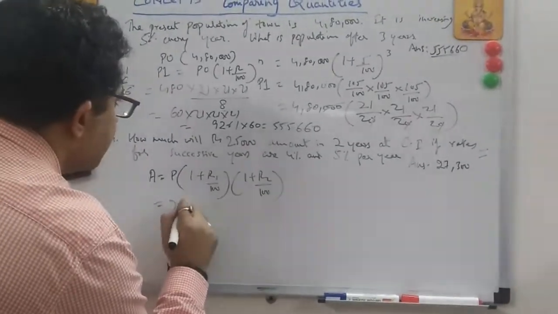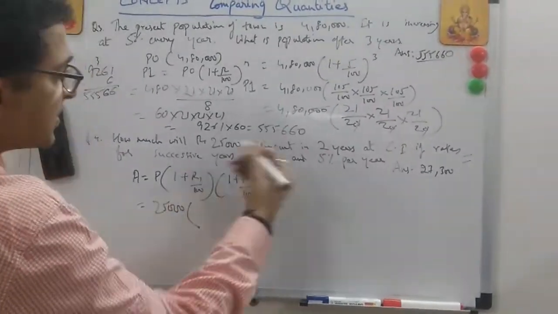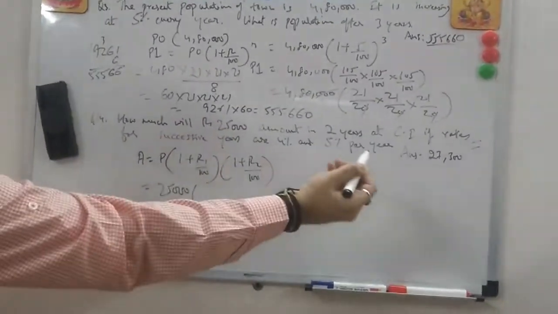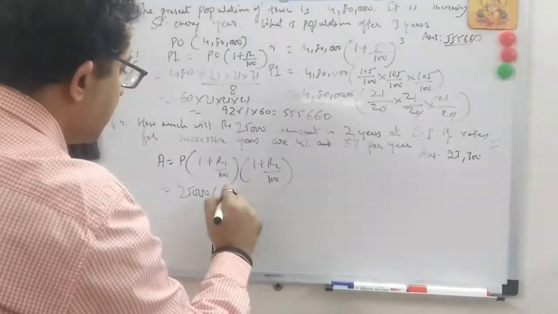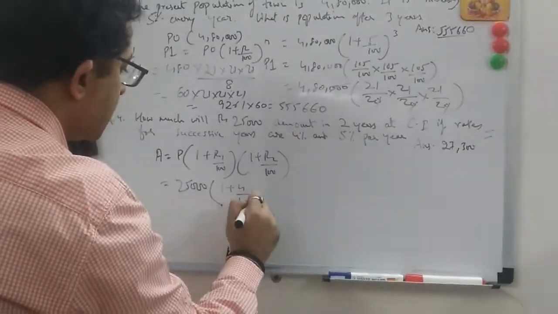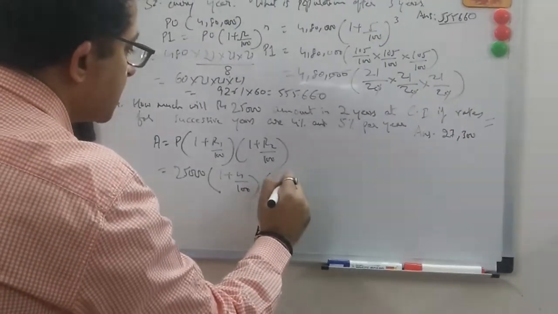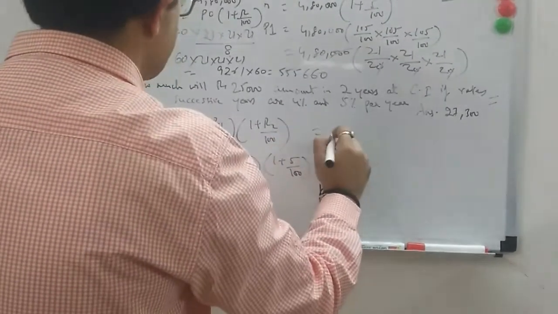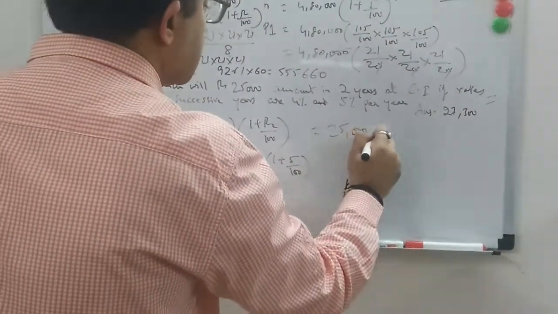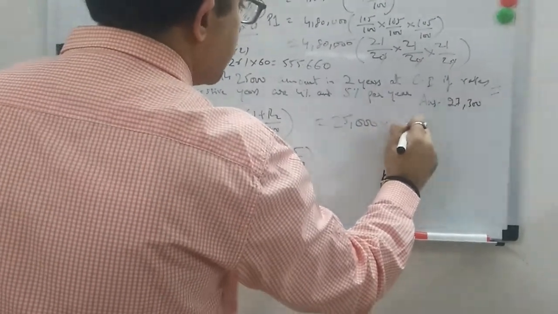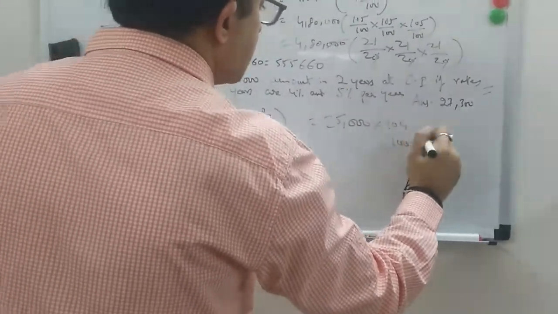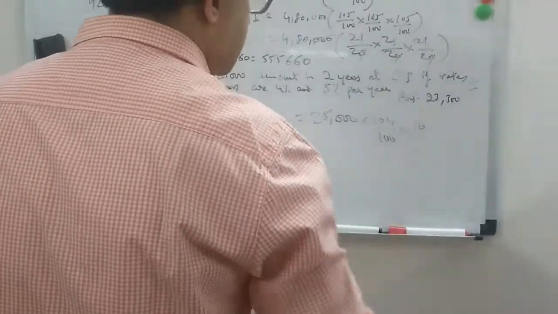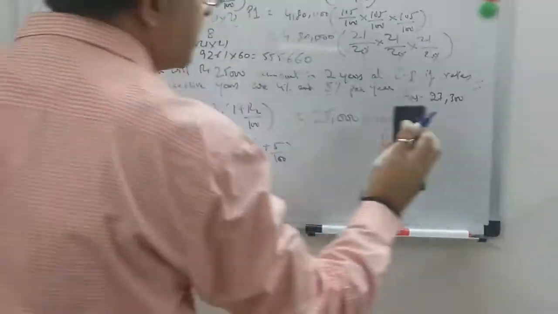It becomes 25,000. It's successive years, right? One after the other. First year, second year. So we can directly put this if there are two different interest rates. This is 1 plus 4 upon 100, and this is 1 plus 5 upon 100. 25,000 into 104 upon 100 into 105 by 100, right?